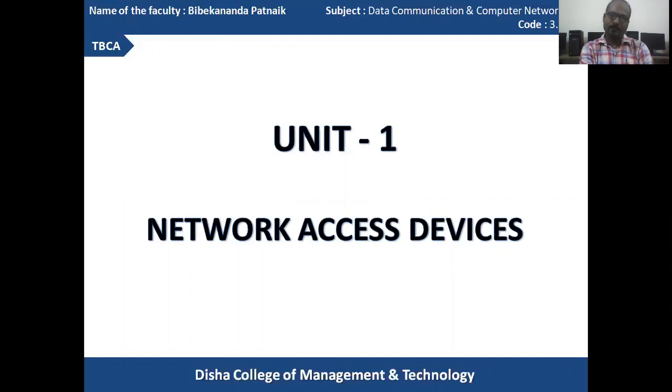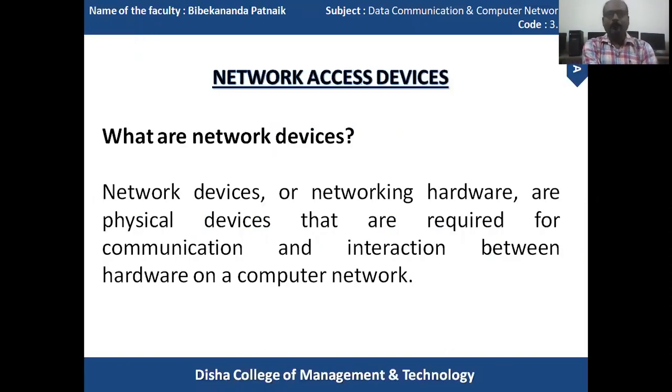In the previous sections, we learned that there are certain elements of computer networks. These are sender, receiver, and medium. Basically, computer networking devices are physical devices that are required for communication and interaction between hardware of a computer network.